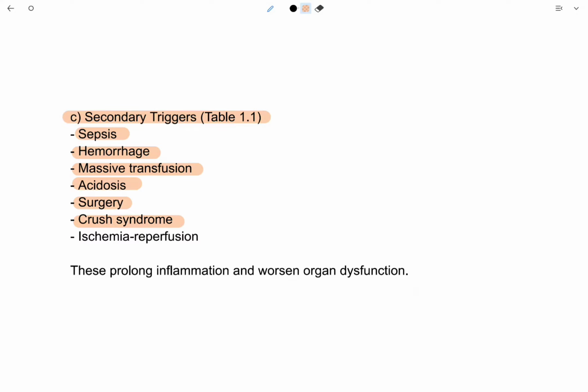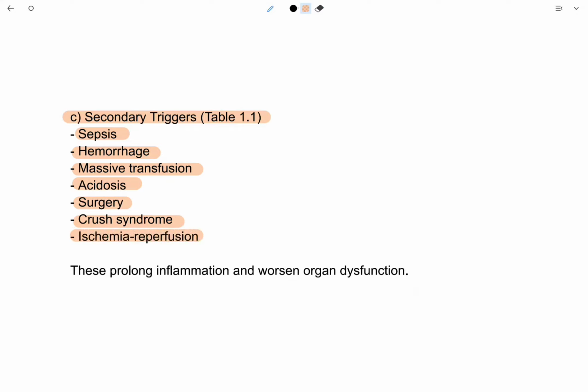or after very crushing injury, these muscles release some kind of substances that affect some other organs like kidneys, liver, and some other organs. So it is the crush syndrome. After injury, these muscle cells release some substances that have very negative effect on the other organs.